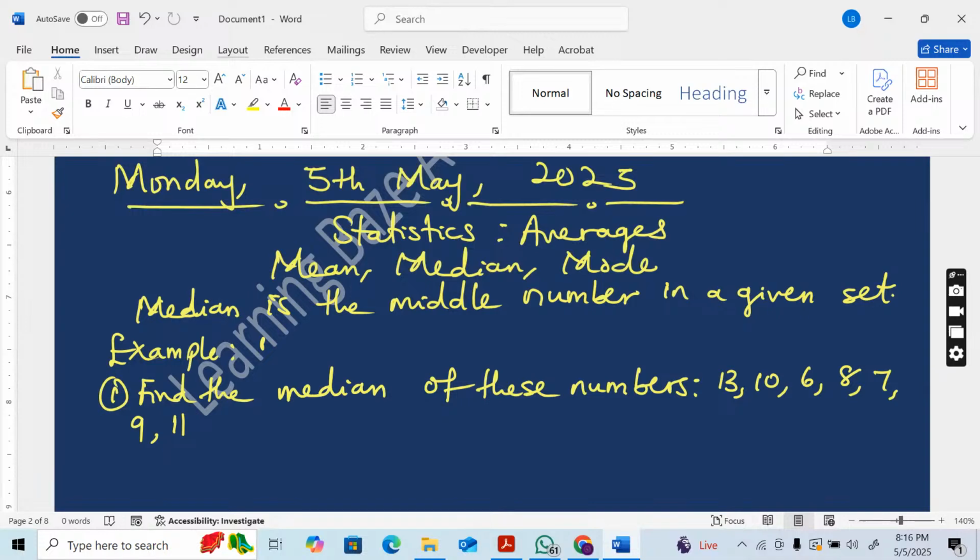Now, before you can find the median of a given set of numbers, you need to arrange the numbers in either ascending or descending order.